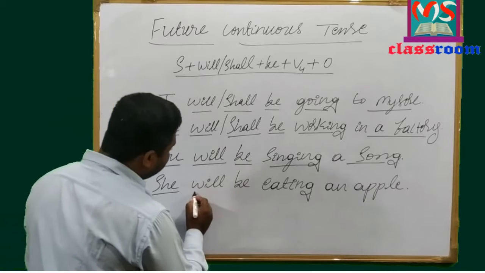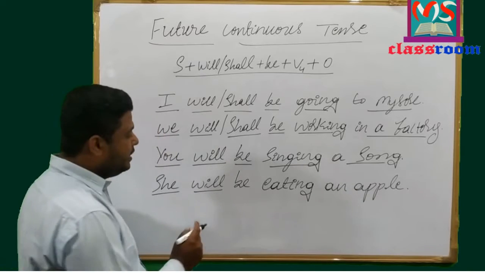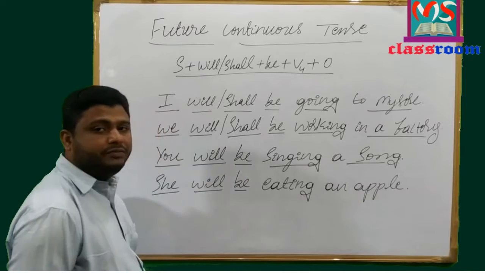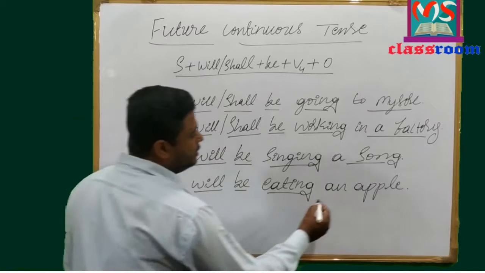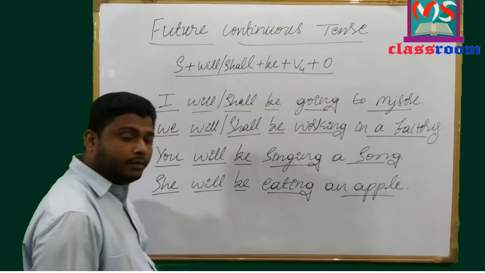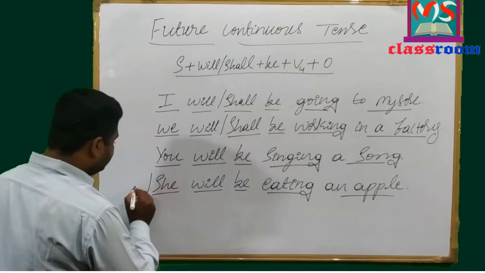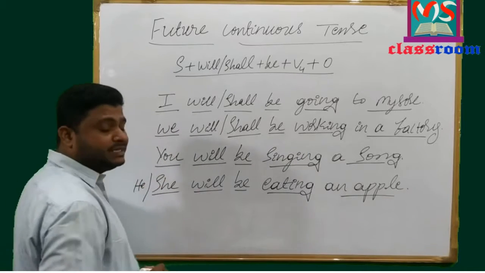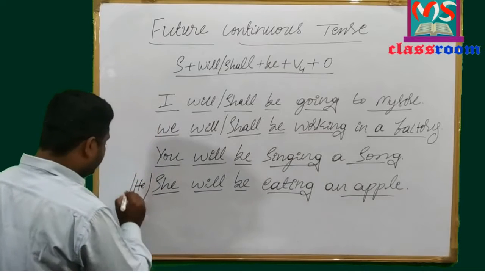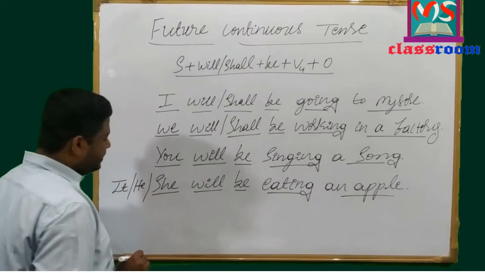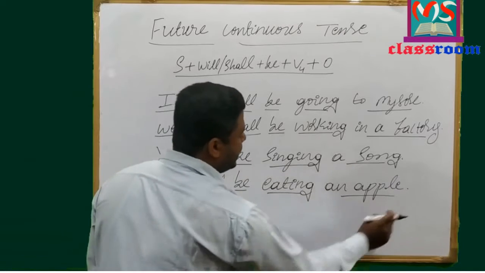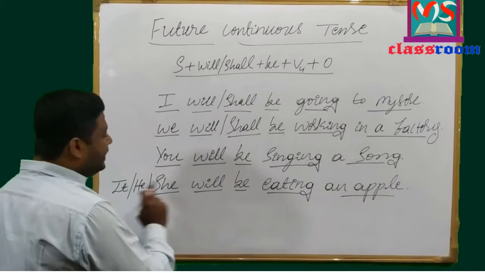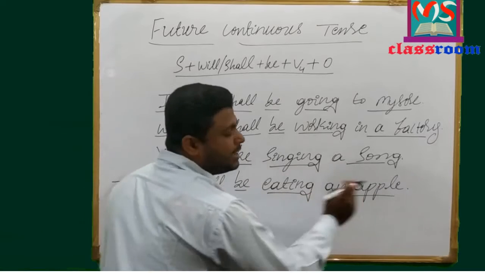She agrees with modal auxiliary will, and then base form of be, main verb is in ing or present participle, and an apple is object. You can use third person singular he and it. He will be eating an apple, or it will be eating an apple.